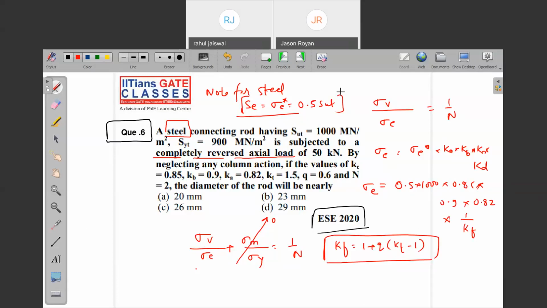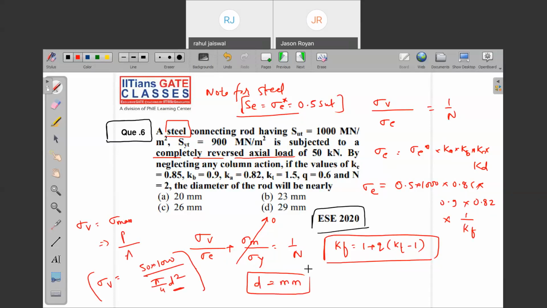Sigma v, what is the sigma v? Sigma max. What is sigma max? Load by area. What is the load? 50 kilonewton. What is the area? Pi by 4 d square. So you know each and everything; only one unknown is there, that is d. You will be able to find the d value in mm. Can you do it as homework? Okay, so the answer is B. Just check it out. If it is varying, then you can ping me on WhatsApp. Is it clear?